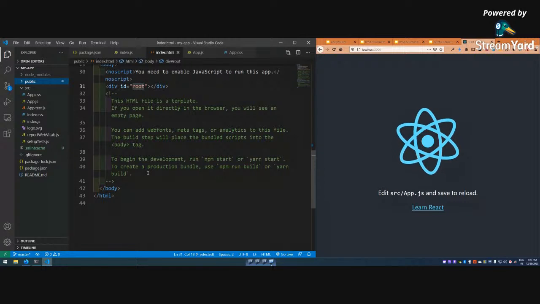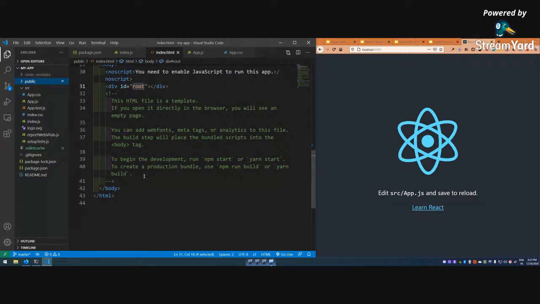Now what we are going to do, we are going to learn a bit about components.